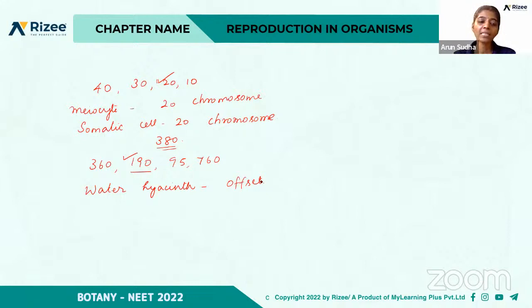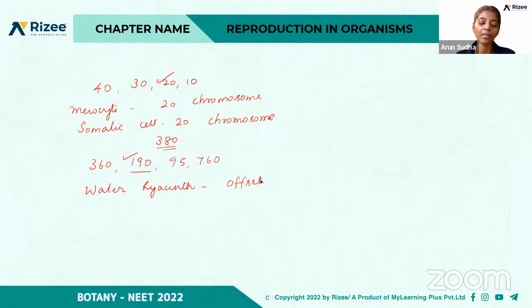Then, the events in sexual reproduction prior to the fusion of gametes are: option A, gametogenesis and gamete transfer; spermatogenesis and oogenesis; gametogenesis and pollination; all of the above. So which is the right option here? The events prior to fusion of gametes, that is before fertilization, D is the right answer, because all these processes will happen only prior to fertilization: gametogenesis, gamete transfer, spermatogenesis, oogenesis, gametogenesis, and pollination. So all of the above is the right answer.